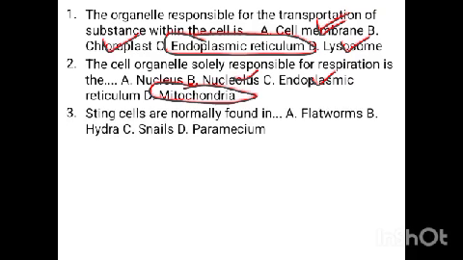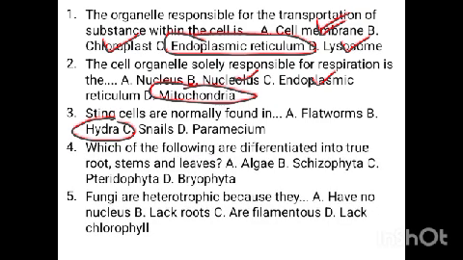Question 3. Sting cells are normally found in, that is hydra. Sting cells are found in hydra for protection. They are nematocysts.